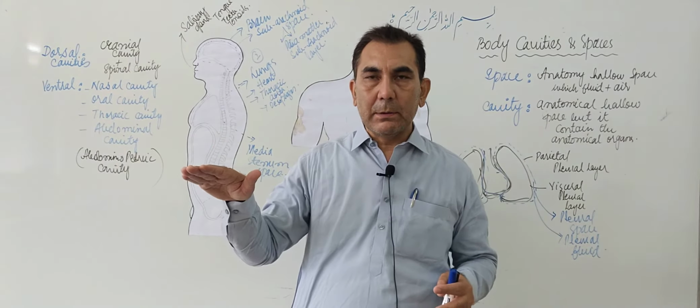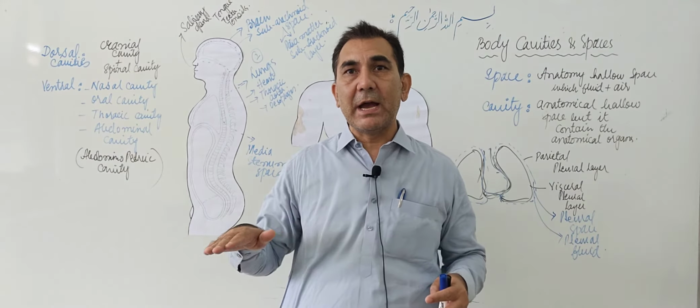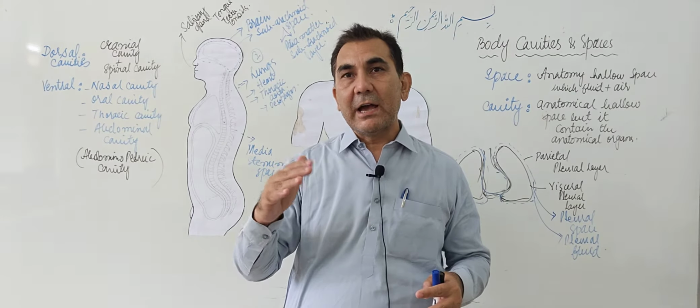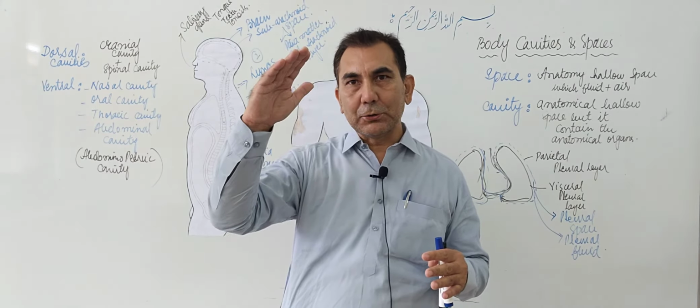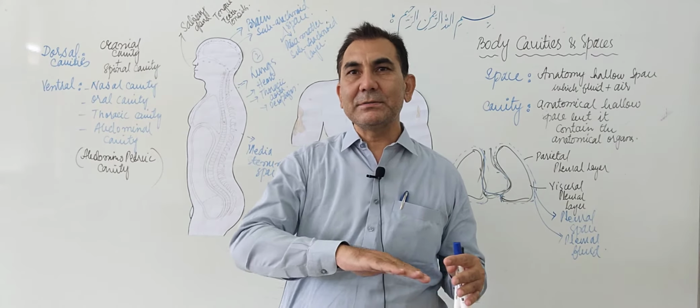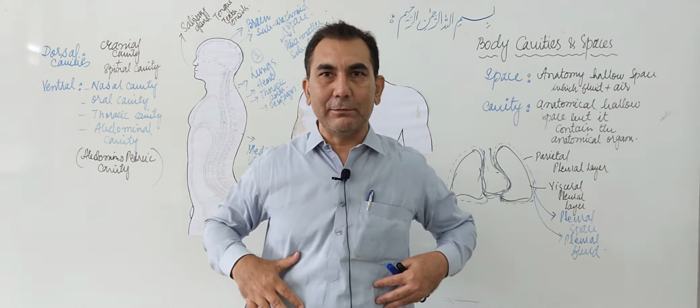The roof of the abdominal cavity is covered by the diaphragm. The diaphragm makes the floor of the thoracic cavity, but here it makes the roof of the abdominal cavity.